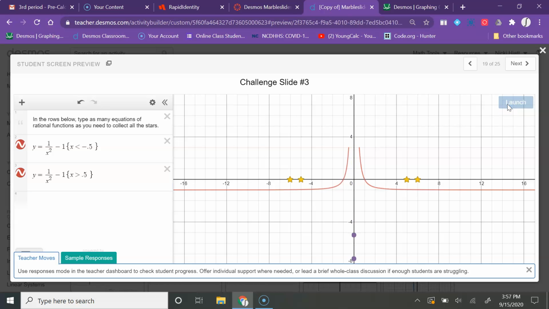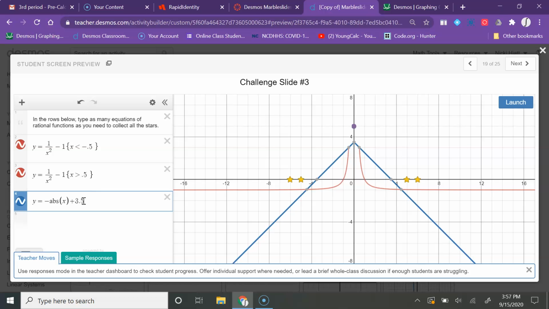Still not going to work. So I could add in something different, such as y equals absolute value of x. ABS is absolute value, and if I put a negative in front of that and move it up 3.5, and then I can restrict the domain from negative 0.5 less than x less than 0.5.